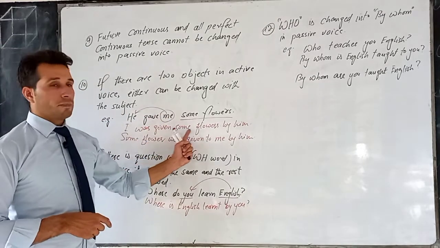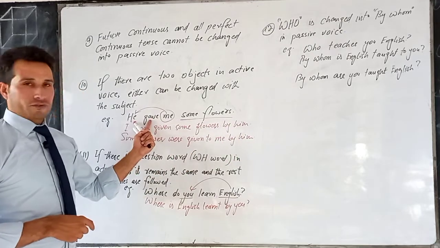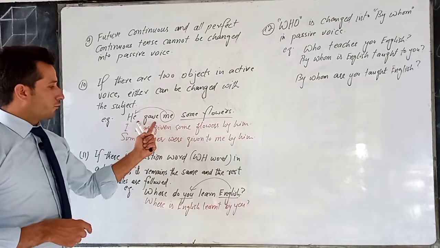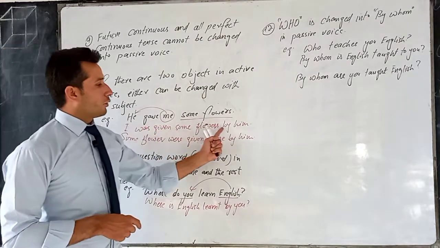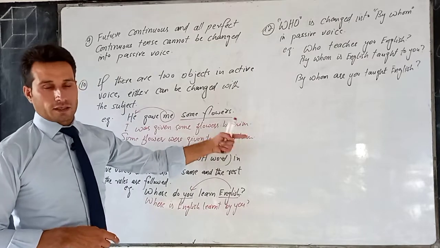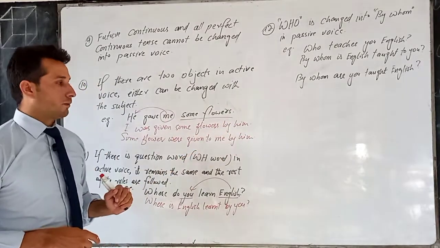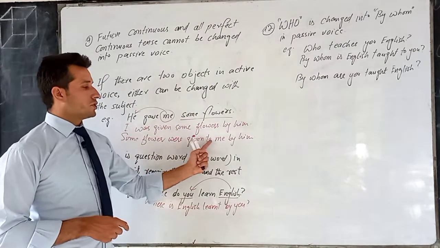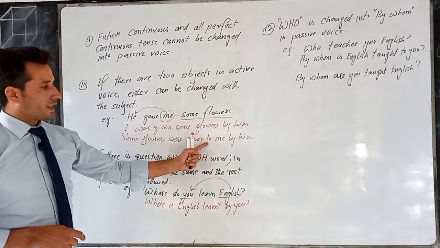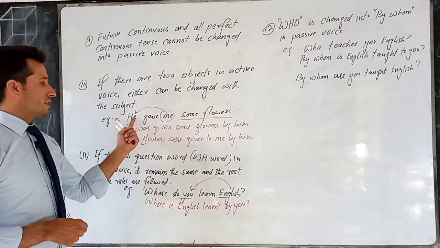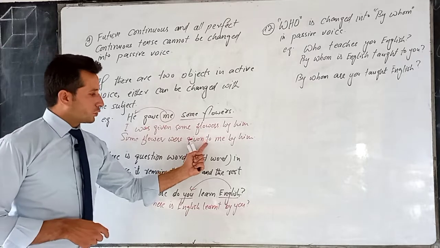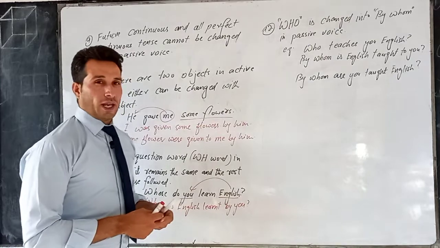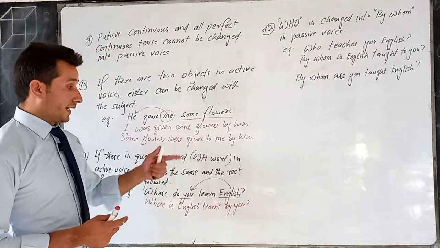I was given some flowers by him. It's past simple tense, so we take helping verb from past continuous, and given, gave, that is the second form, it is converted into third form, and some flowers by him, he becomes like it is moved to the place of object and by is added before. Now I want to focus some flowers. So some flowers were given to me by him. Now remember one thing, that when we change the direct object with the subject, so before the indirect object we add to. In many cases we add to before the indirect object.